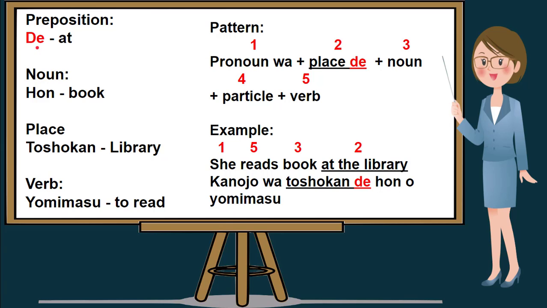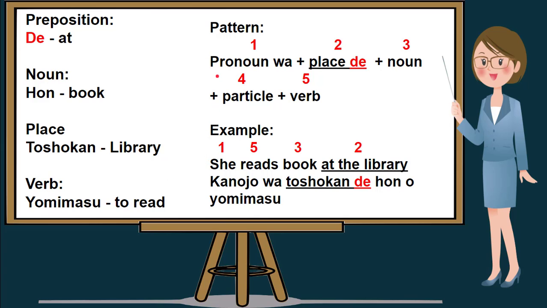We will also be using the following words: hon, or book; toshokan, which means library; and the verb yomimasu, which means to read. We will use this pattern, with the preposition at, or de, plus a verb, in constructing a sentence.